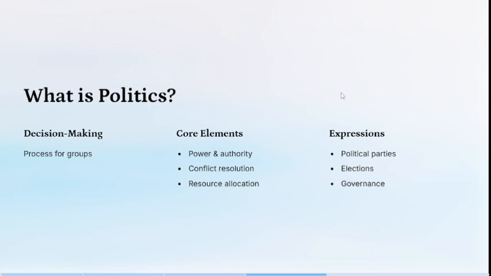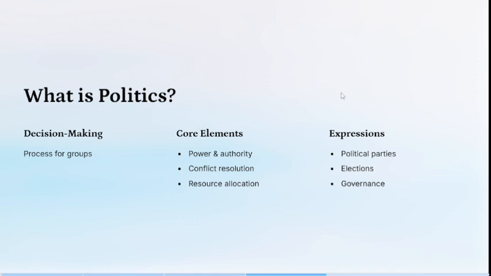Now, if you look at your screen, you see what is written there. It says decision making. Now, politics helps in decision making by the process of various groups. Now, there are some major elements of politics such as power and authority, conflict resolution, and resource allocation. Now, under expression, we have political parties, elections, and governance. These branches fall under politics.